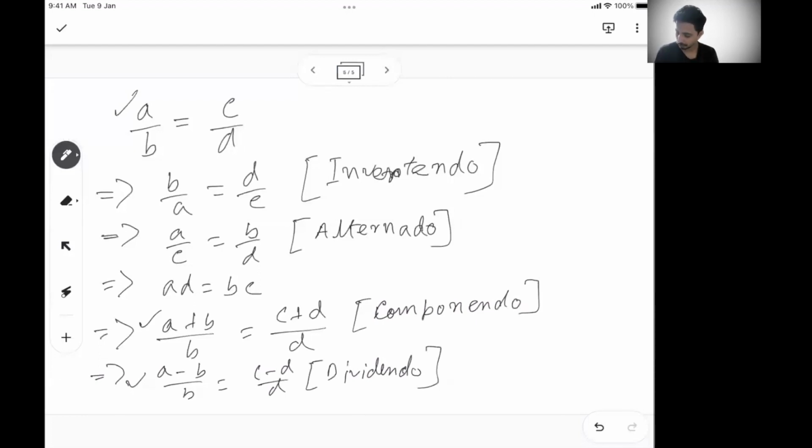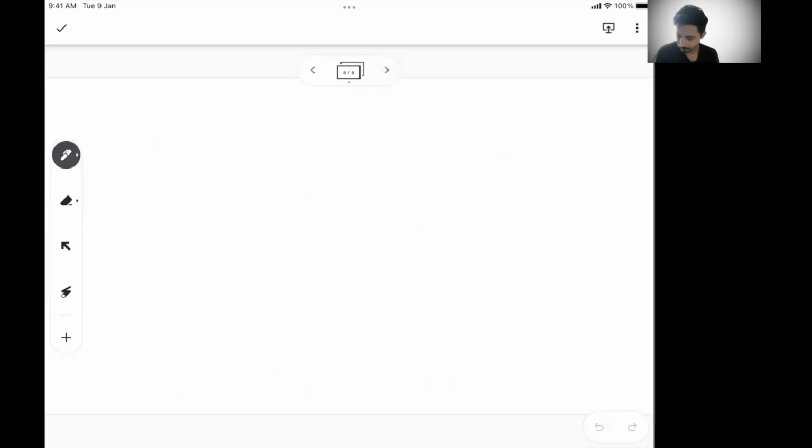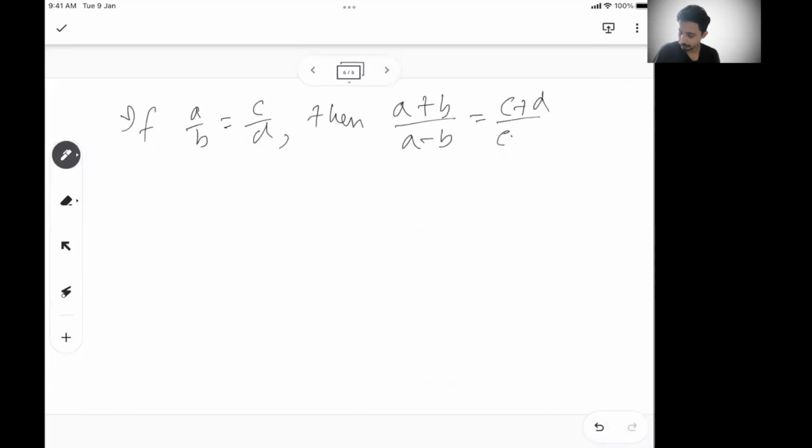Or we can say that by combining these two, there is another formula. You can say if A by B equals C by D, then we can say (A plus B) by (A minus B) equals (C plus D) by (C minus D). So this is called componendo dividendo.